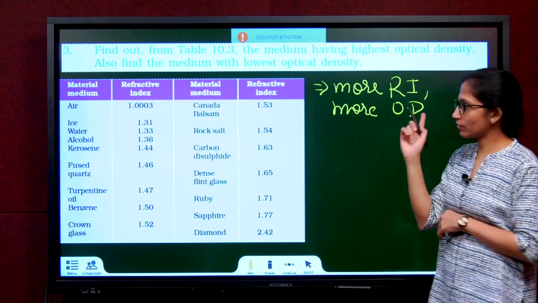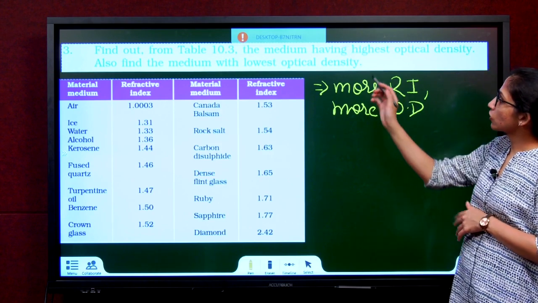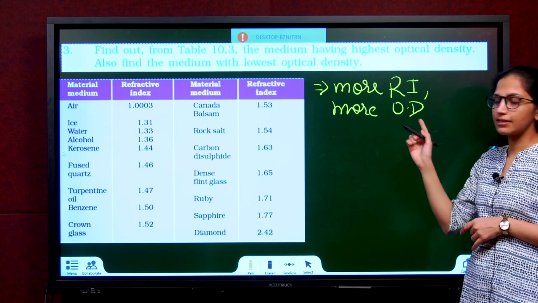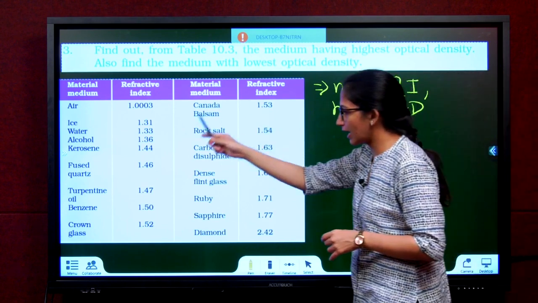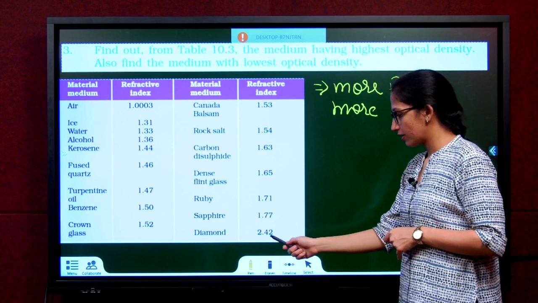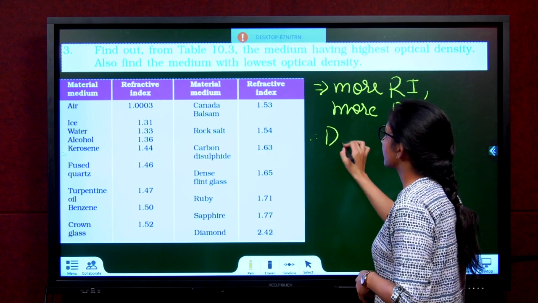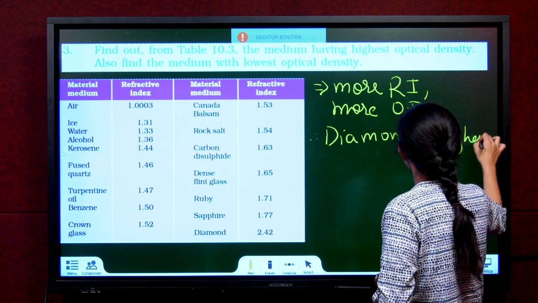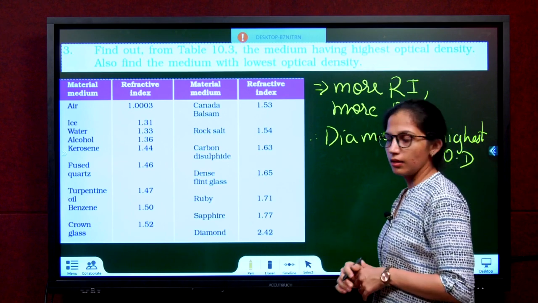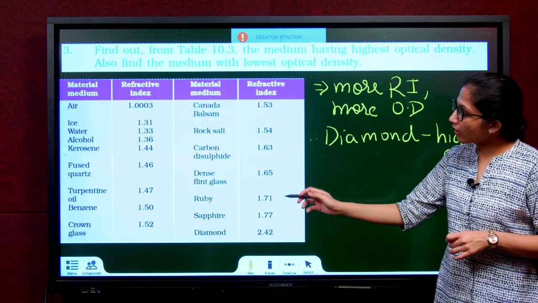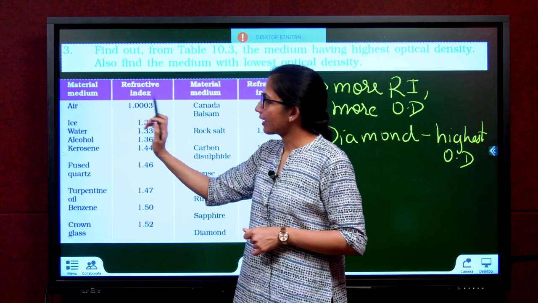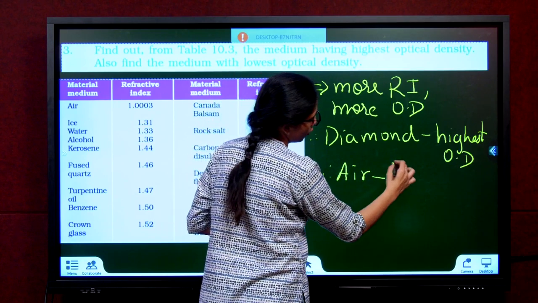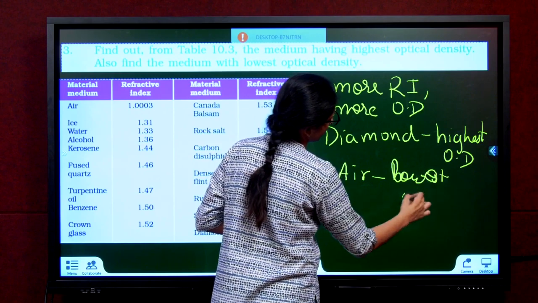Please write in words. I am using short forms. They've asked for highest optical density. Highest optical density means highest refractive index. Agreed? So who has the highest refractive index? Diamond. Therefore, diamond has highest optical density. Lowest optical density. Who has the lowest Ri? Air. Therefore, air has lowest optical density.